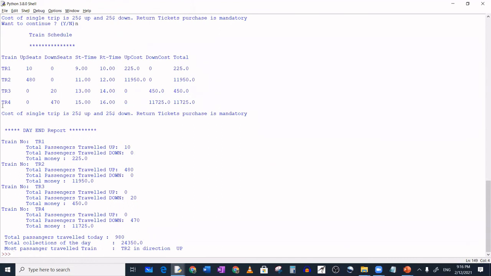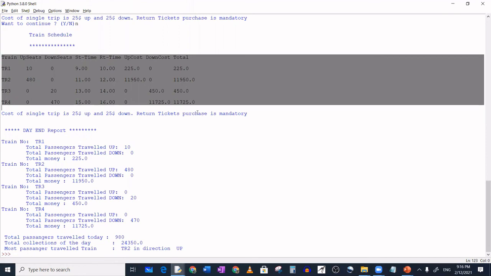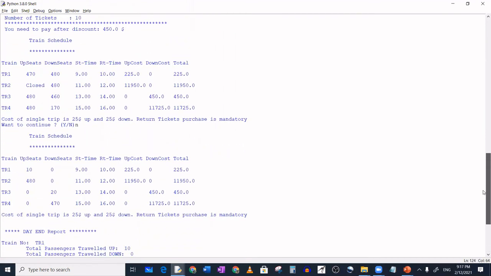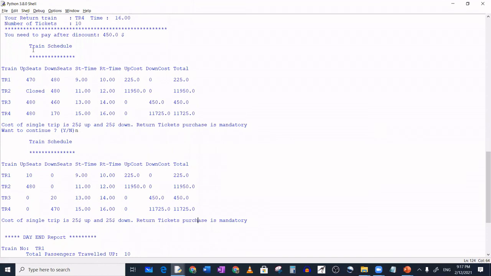So I have to show you here the same menu I used, the list is updated. You can see here the train schedule; before, in train 2, it is closed. Closed means all the 480 seats are sold out, and you can see 470 seats are available actually.